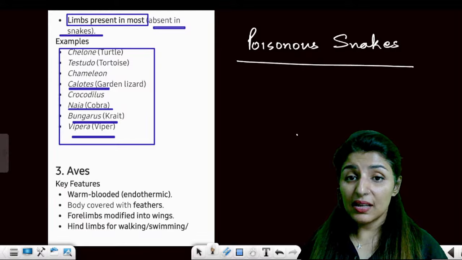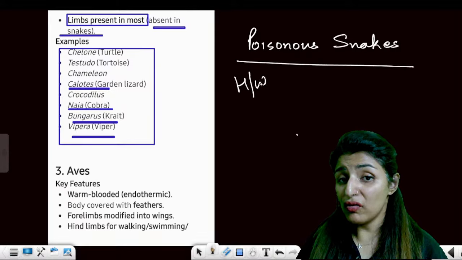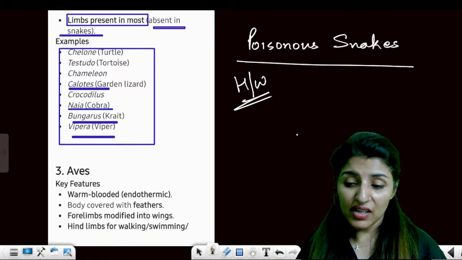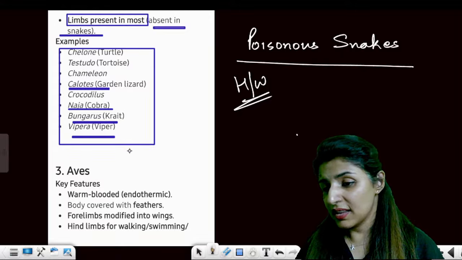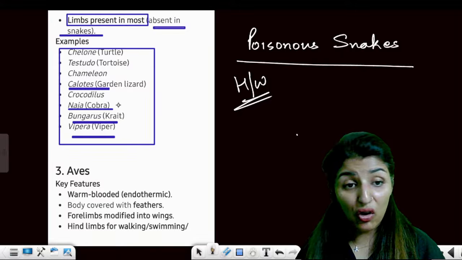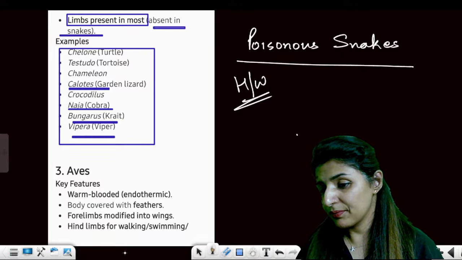Which one is the poisonous snake? This is your homework, clearly given. Naja, Vipera, yes. Then Krait. These are all poisonous snakes.